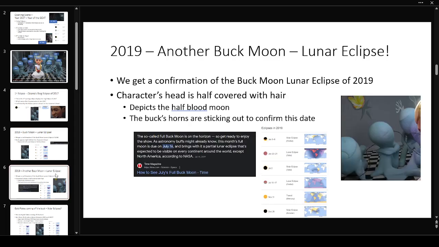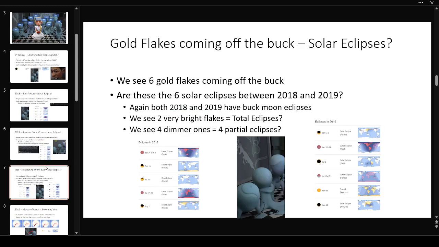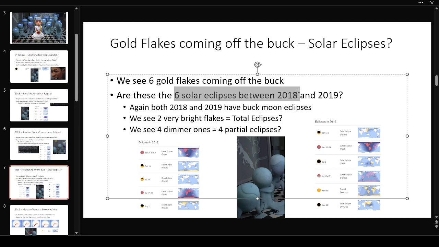I don't know, this is the most clever thing I've seen with the usage of panning to one side of the classroom than the other. Not only that, I think more confirmation is we see the buck has 6 gold flakes coming off of him. It just so happens that there are 6 solar eclipses between, or including, 2018 and 2019.